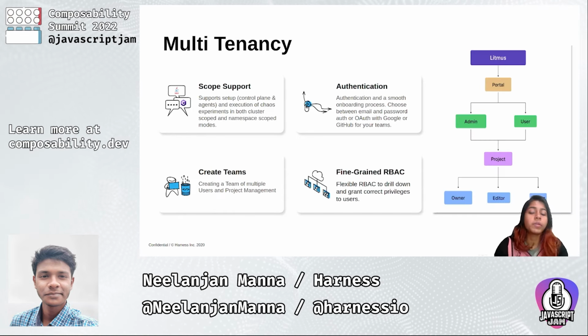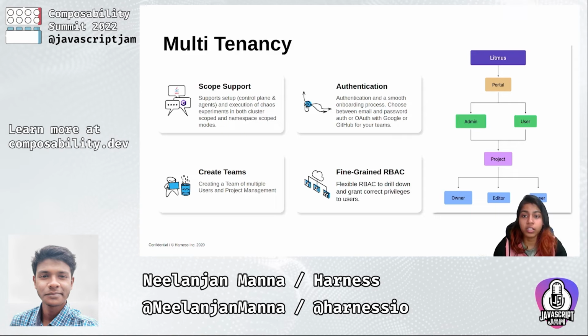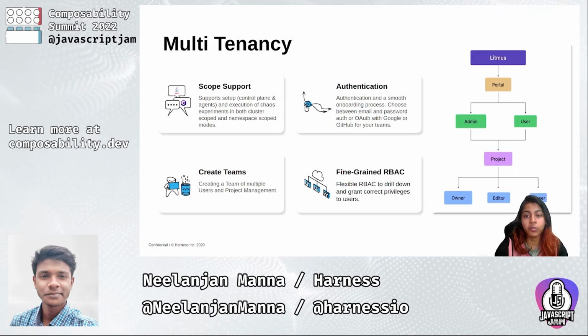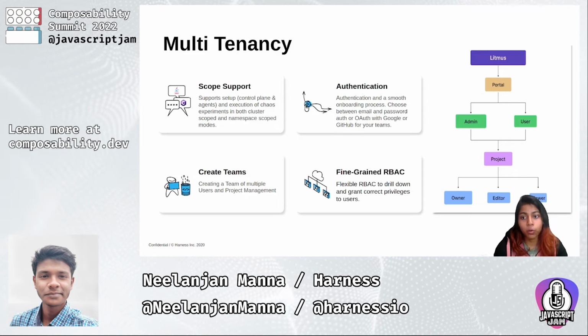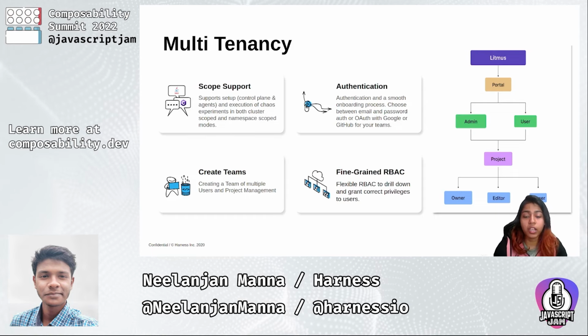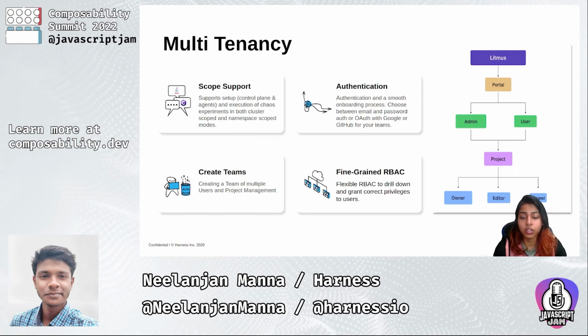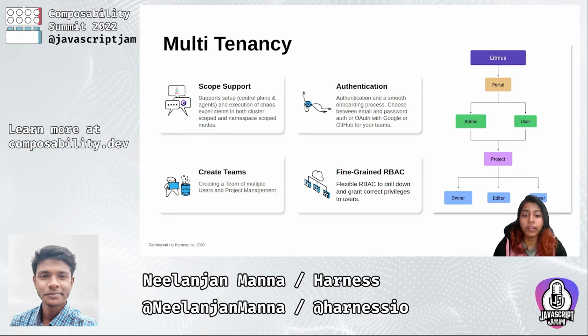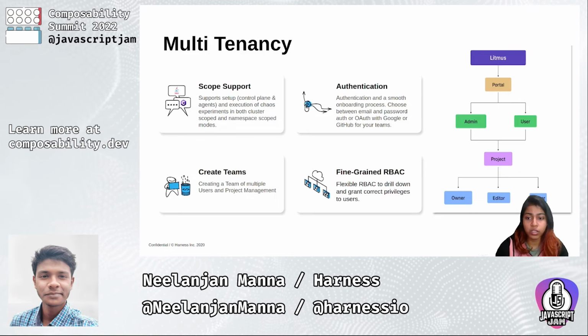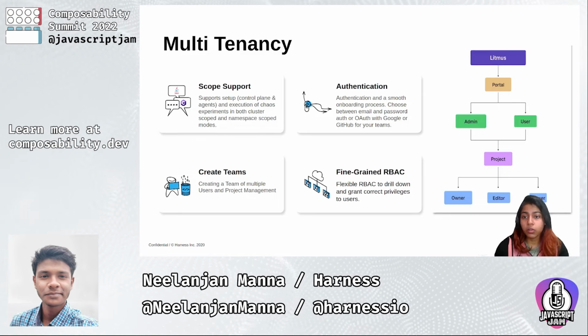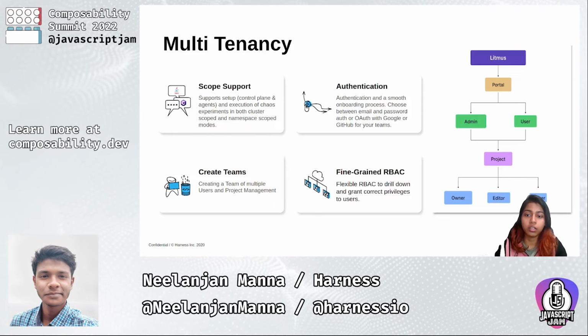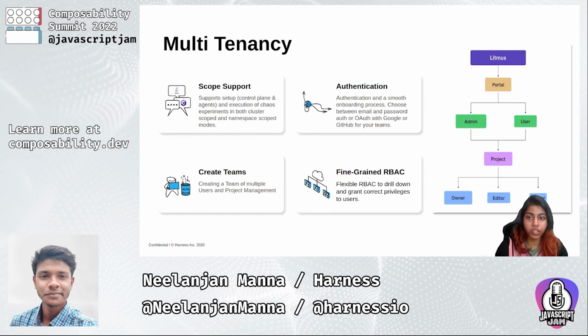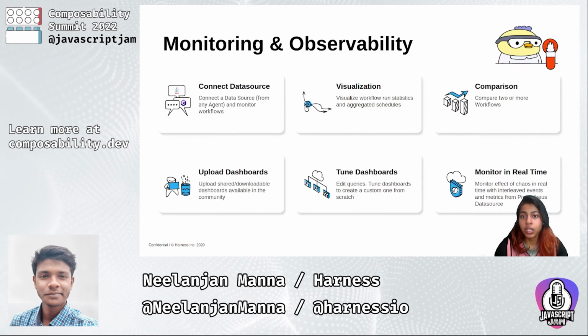Then Litmus also provides multi-tenancy support, where users can create their own team, then run workflows, and each of the resources comes with very flexible role-based access controls. It also has scope support, which can be either namespace scope or cluster-wide scope as well.